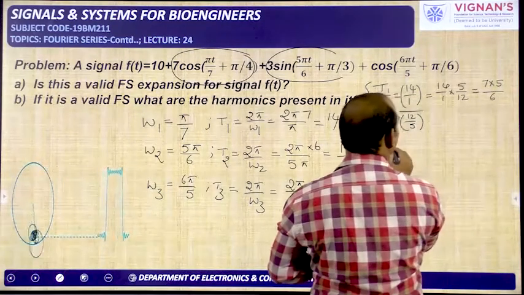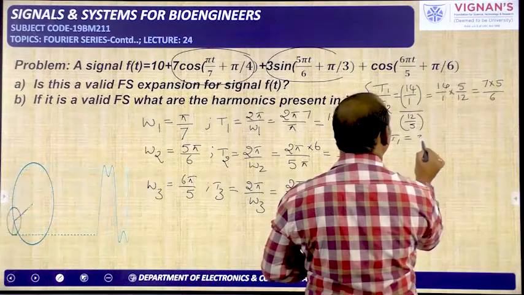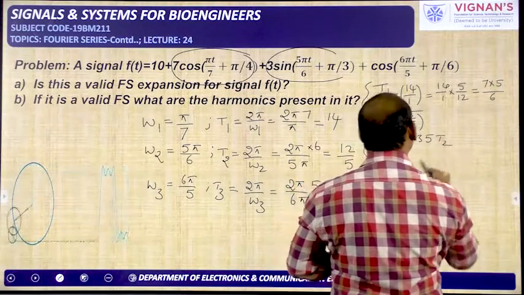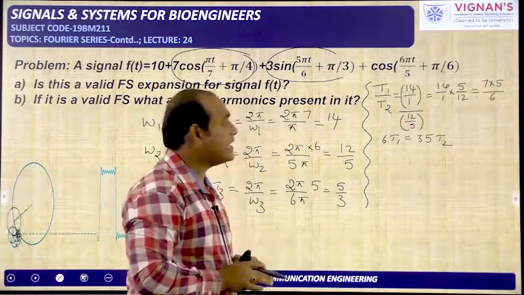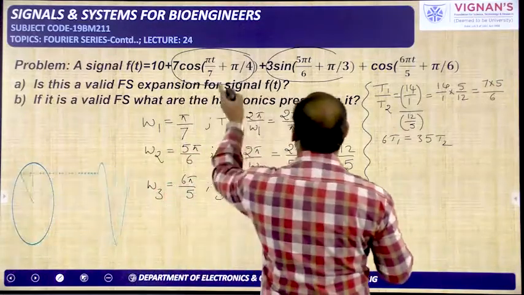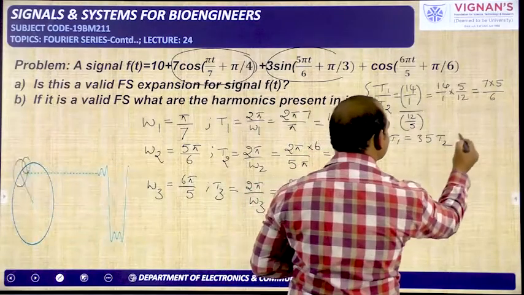So it is equal to 6T1 is equal to 35T2. This is a rational number, so the combination is a periodic signal. And the overall time period of these two combined may be 6T1 or 35T2. You will get the same answer.